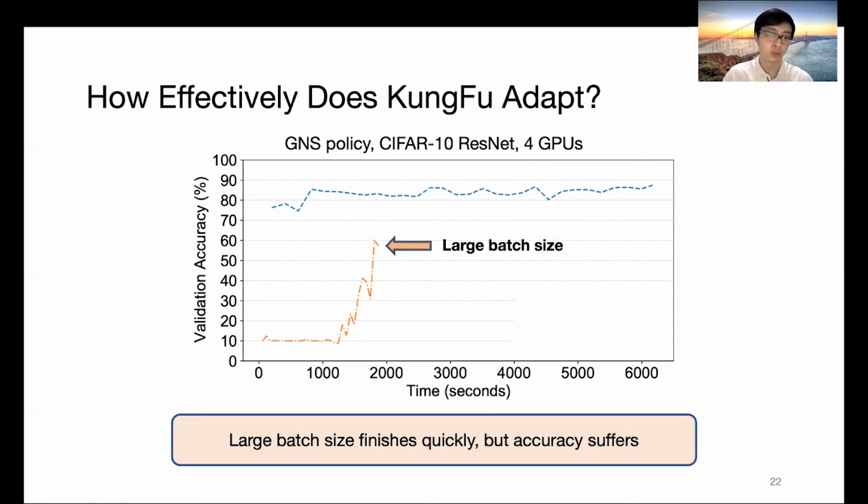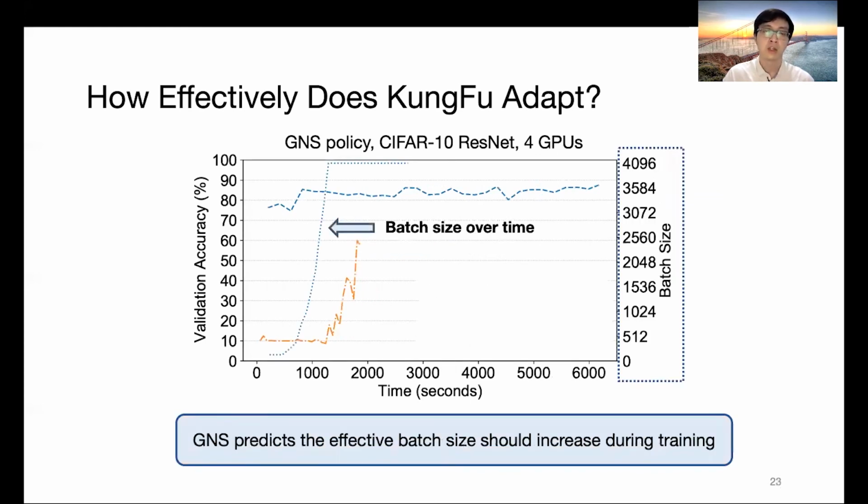If we switch to a large batch, we can quickly finish the training. However, the large batch also reduces the number of training iterations. This makes the model often end up with bad minima, and the model accuracy suffers. In KungFu, we are using gradient noise scale to guide the setting of batch size. As we can see from this figure, KungFu suggests the user use a small batch in the beginning of training and then later increase it until the later stage of training.